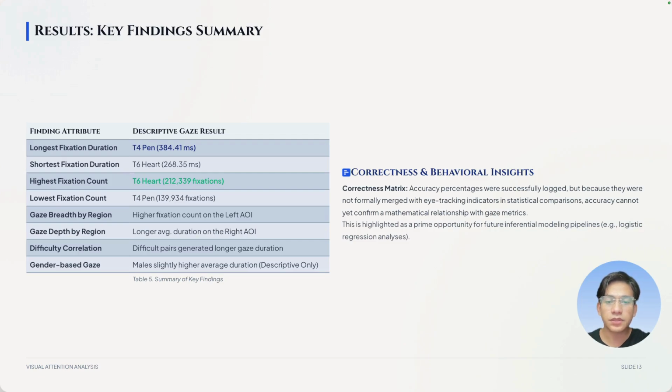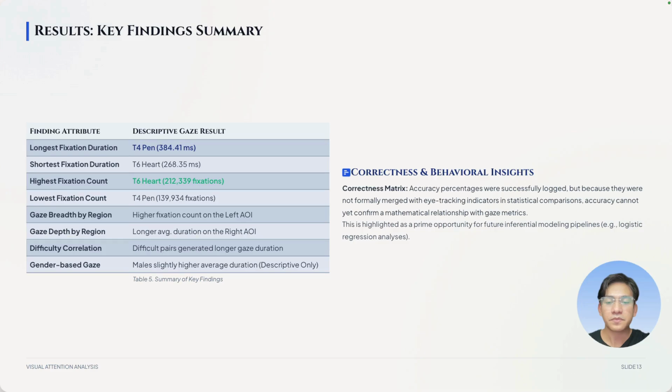To wrap up the results, our key takeaways are that T4 pen was the most cognitively demanding stimulus based on fixation duration, while T6 hard triggered the most frequent gaze activity. Harder image pairs consistently produce longer fixations, and we found an interesting left and right asymmetry in how participants scan the screen.